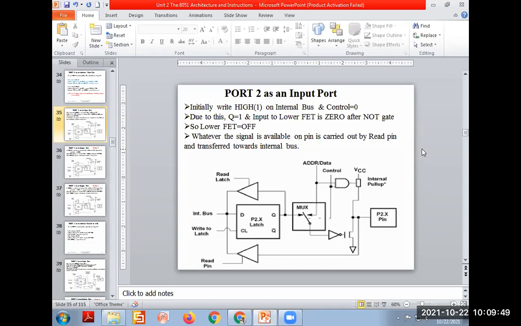And in this case, we know it. To make a port an input, what is the requirement? Any port of 8051 to make it an input, what is the requirement? This thing also you have forgotten.